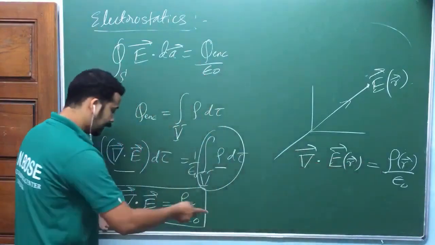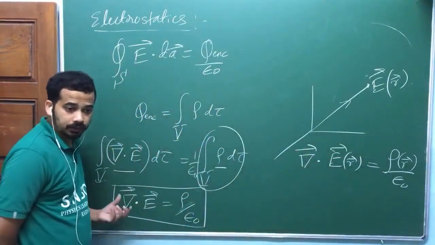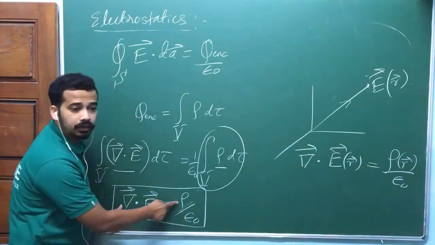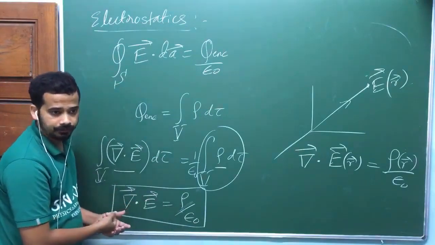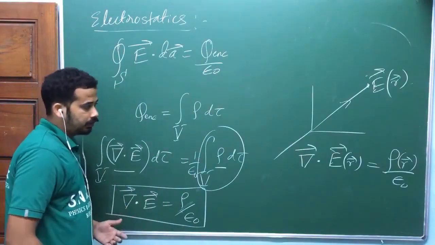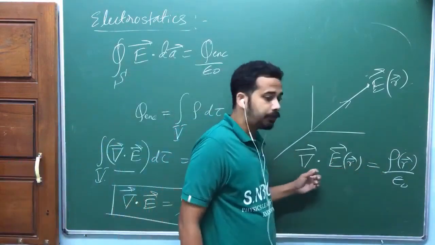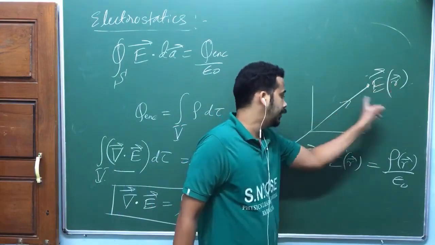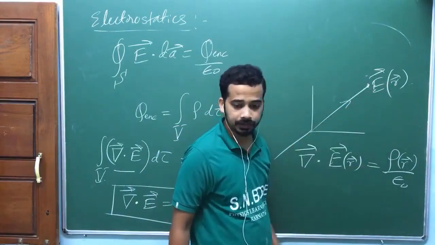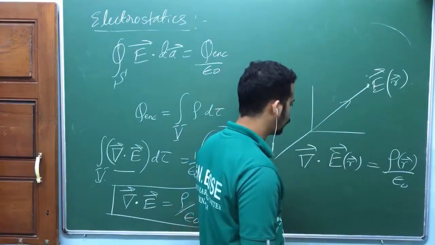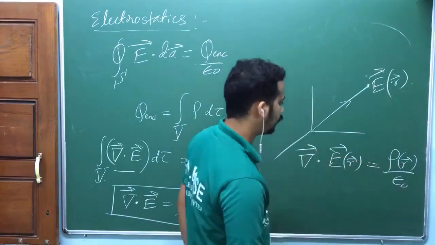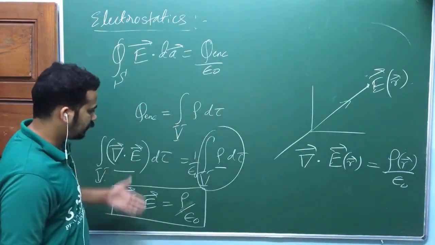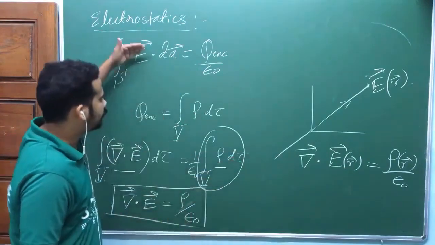Again, here I have written del dot E is equal to rho by epsilon naught. Look at that one carefully. Where you are taking the derivative and where you are defining rho, these are very important, isn't it? Now, this rho is defined at the point where we take the derivative. That means if we define the electric field at this point, and define this derivative, that means divergence, at that point in space, then you have to define the charge density at that point divided by epsilon naught. But actually, this information doesn't exist in this derivation.